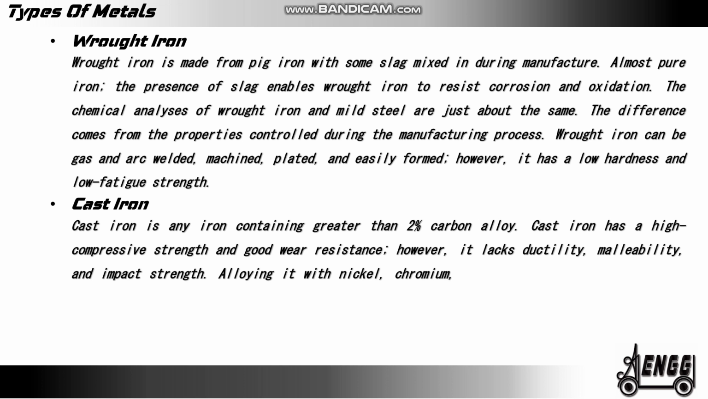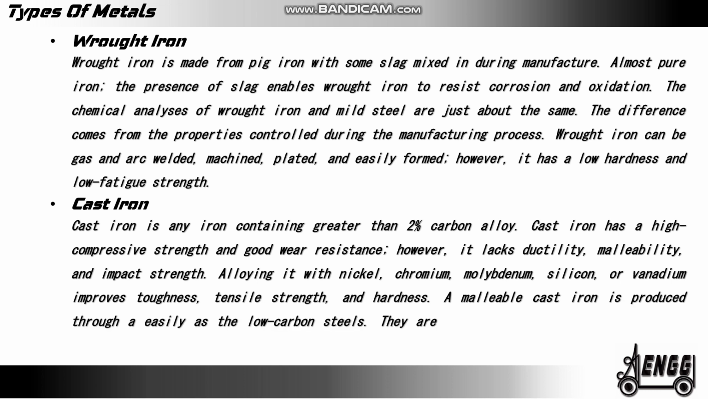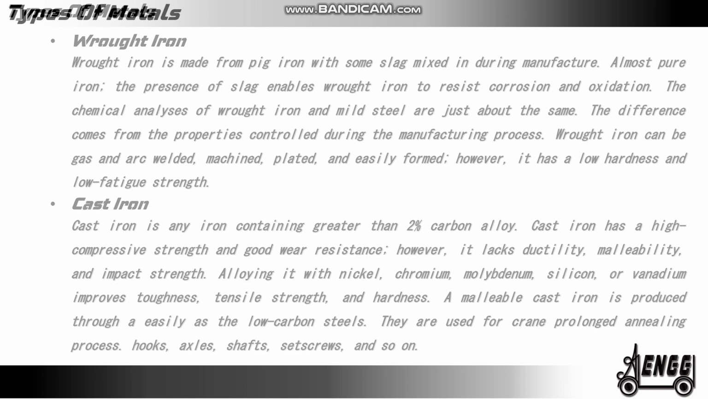Alloying it with nickel, chromium, molybdenum, silicon, or vanadium improves toughness, tensile strength, and hardness. A malleable cast iron is produced through a prolonged annealing process. They are used for crane hooks, axles, shafts, set screws, and so on.